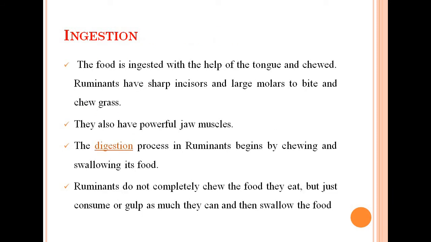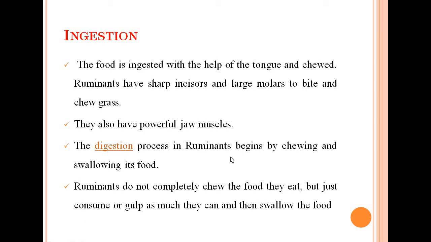So the first process in the nutrition of ruminants is the same: ingestion. As we know, ingestion is the process of taking in food. Here in ruminants, the food is ingested with the help of the tongue and chewed. Ruminants have sharp incisors and large molars to bite and chew grass. They also have powerful jaw muscles.